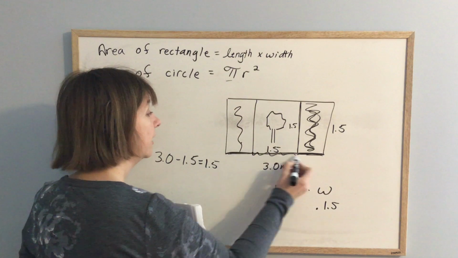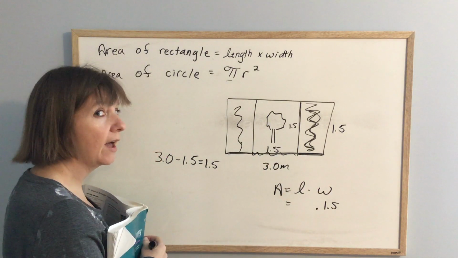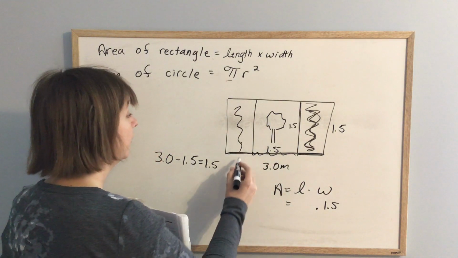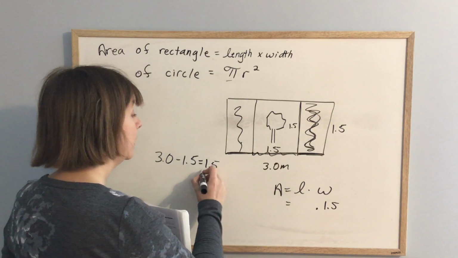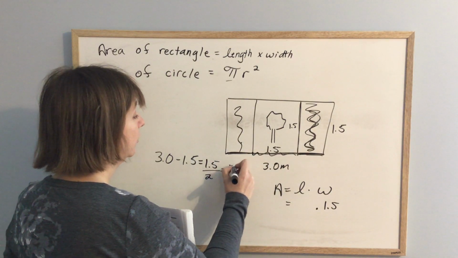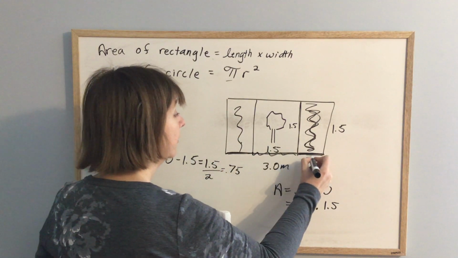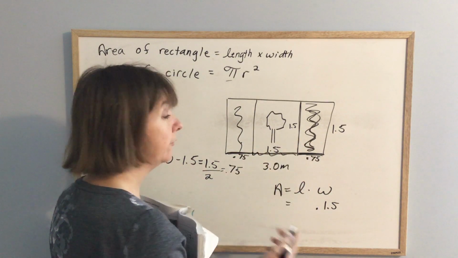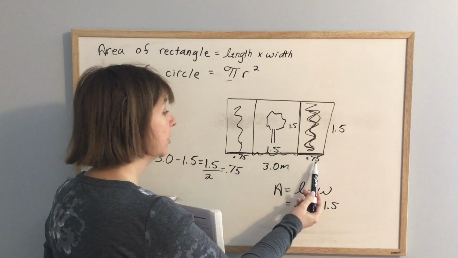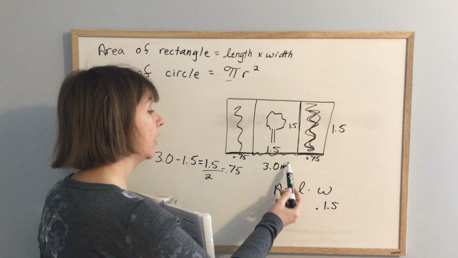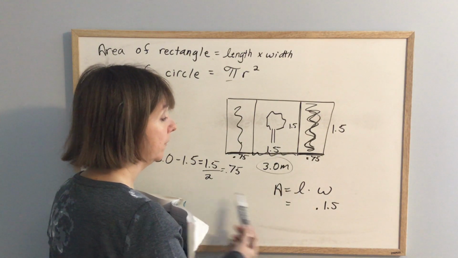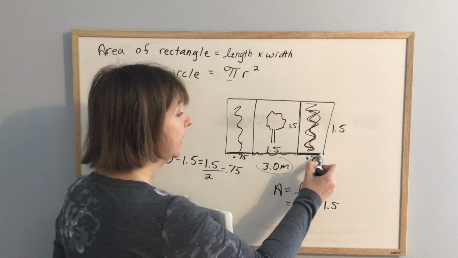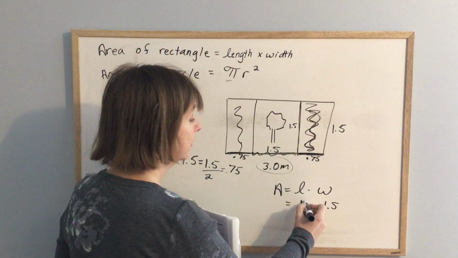So this length plus this length has to be 1.5. And again, they're the same. So if I just divide it by 2, I get that this is 0.75 and this is 0.75. So that if I add it up, 0.75 plus 0.75 plus 1.5 should give me a total of 3. So now I know what the length of this rectangle is.